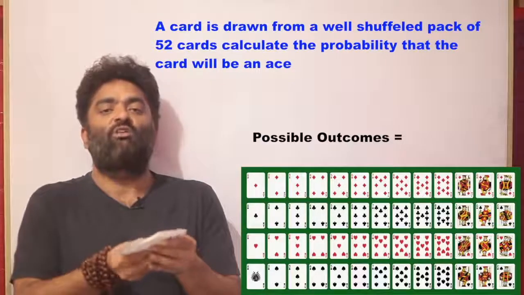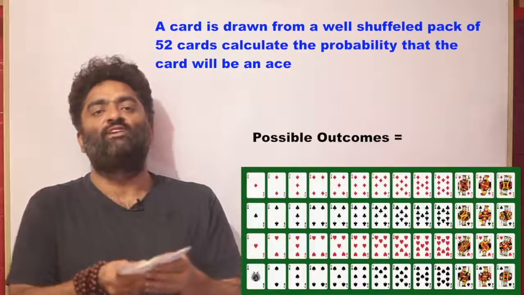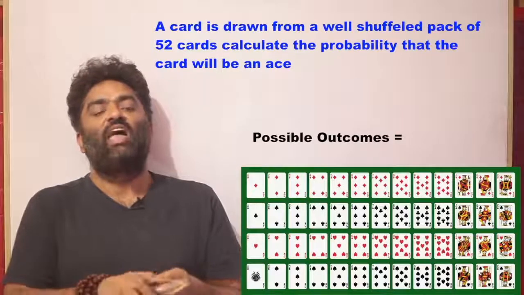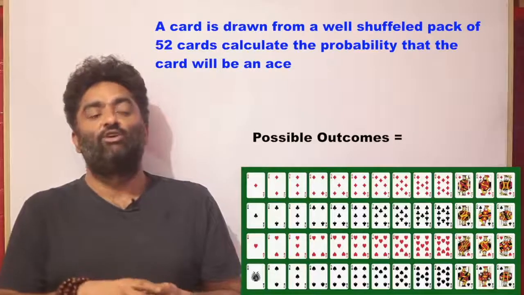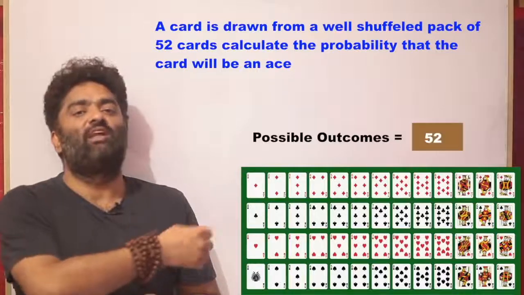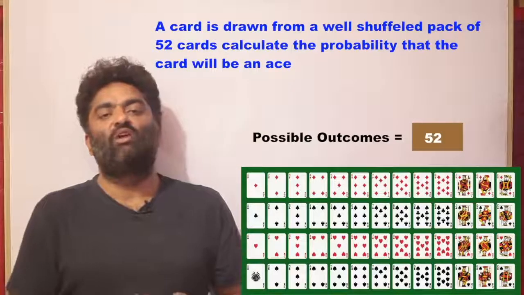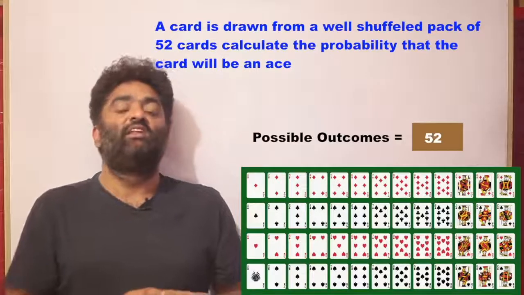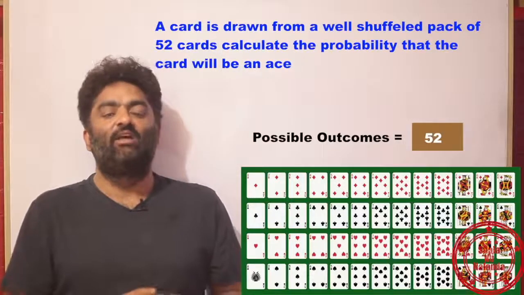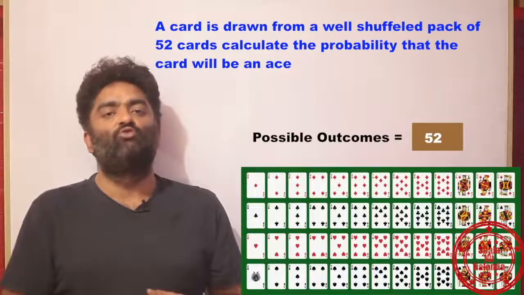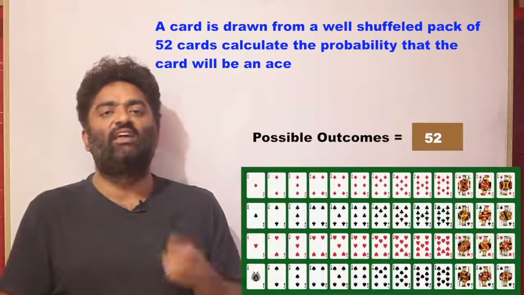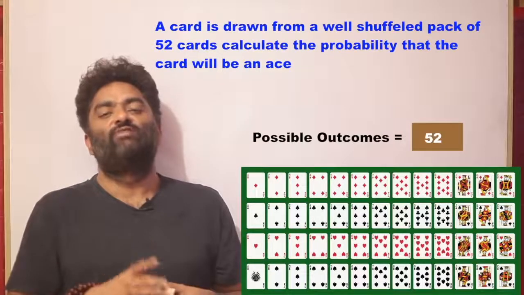So I'm talking about taking one card out of 52. How many ways can I do it? I can do it 52 different ways. So my number of all possible outcomes in the denominator is going to be 52. So how many possible outcomes? 52 outcomes. Now you want an ace. That is what a favorable outcome for you is, right? If you get an ace, you will win the game or you will win something. So it is favorable for you.